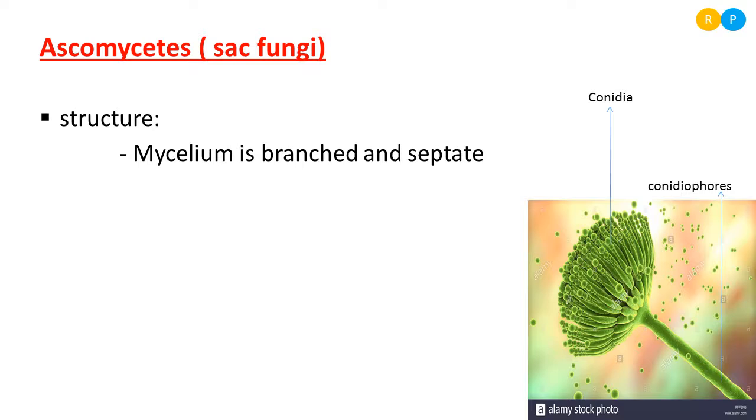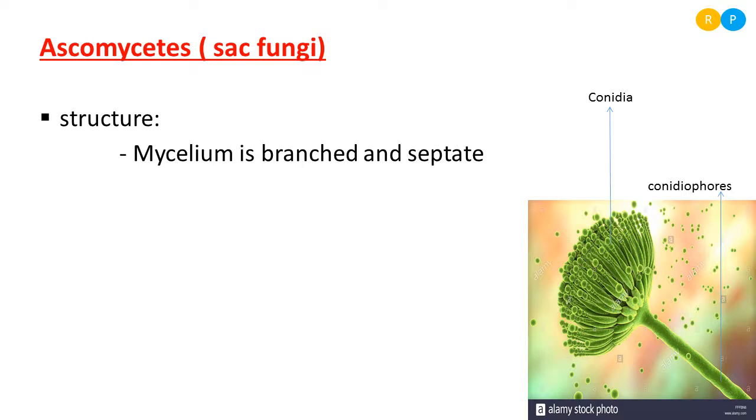This is the nature we can see in the mycelium of ascomycetes. Septate is nothing but a cross wall present within the hypha. When the cross wall or septa is present in the hypha, that will divide the hyphae into a number of cells. Clear, right?